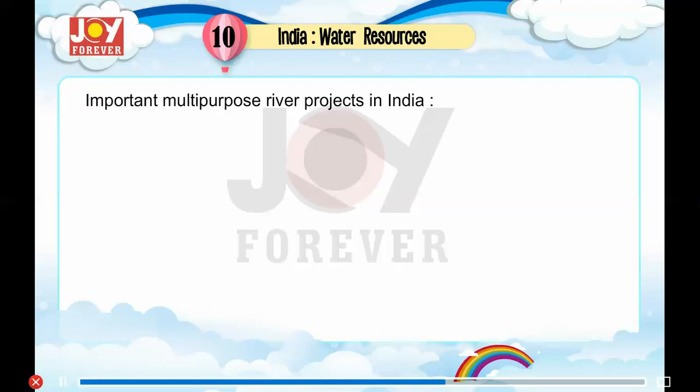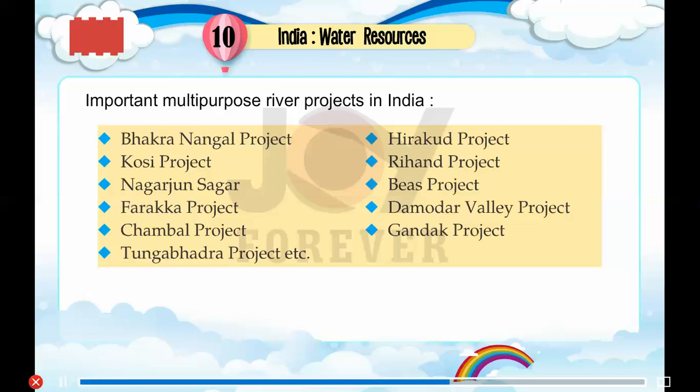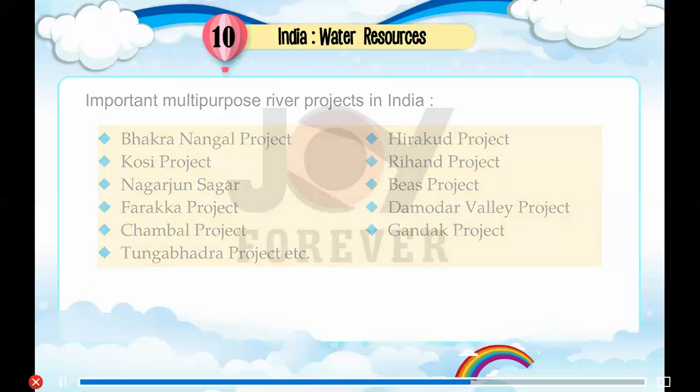Important multi-purpose river projects in India: Bhakra Nangal project, Hirakud project, Kosi project, Rihand project, Nagarjun Sagar, Beas project, Farakka project, Damodar Valley project, Chambal project, Gandak project, Tungabhadra project, etc.